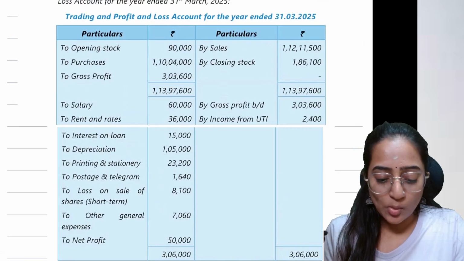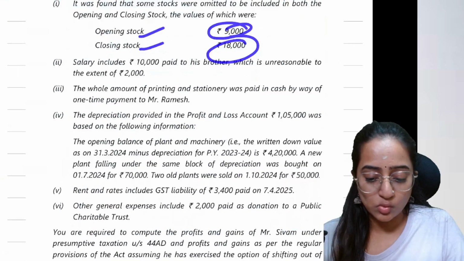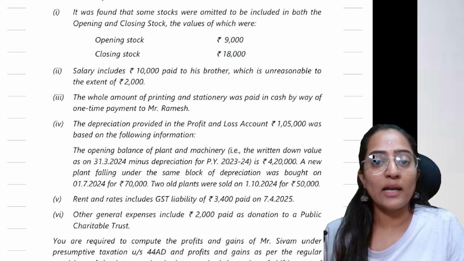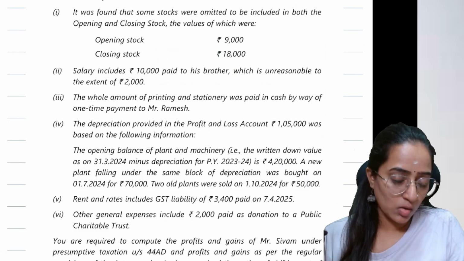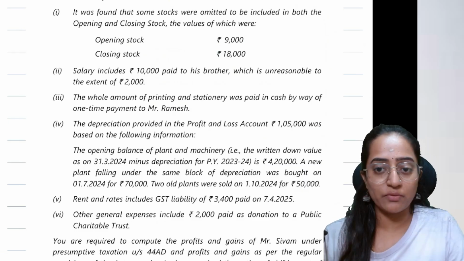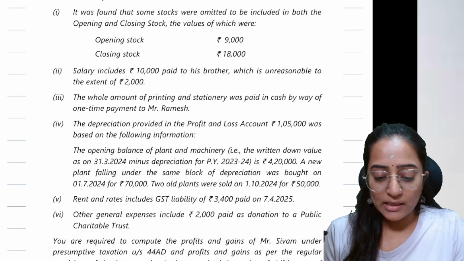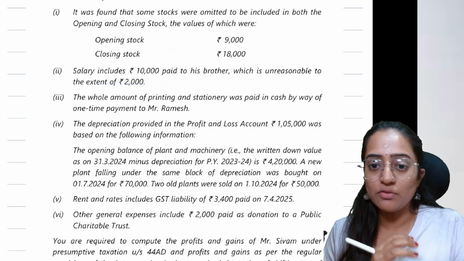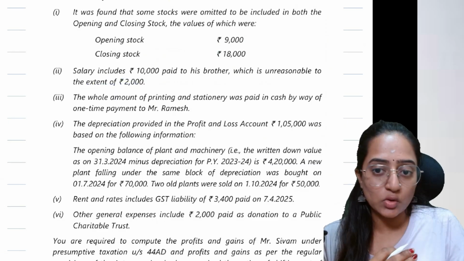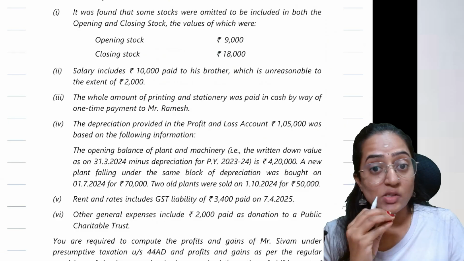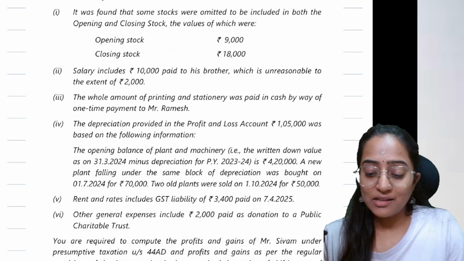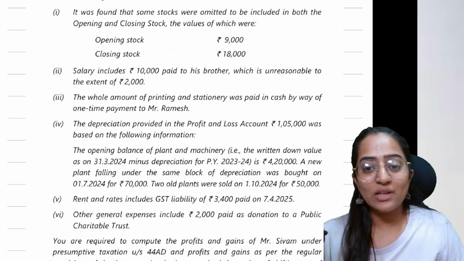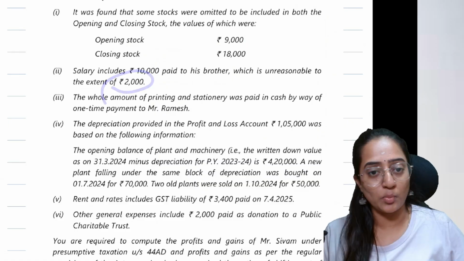It means that in the opening stock and closing stock provided here, these two pieces of information have not been included. So we have to increase the opening stock and the closing stock and see the corresponding effect on profits. Salary includes 10,000 paid to his brother, which is unreasonable to the extent of 2,000. If you remember section 40A(2), the payment made to a related party in excess of market value is what we disallow. We are going to disallow only that excess amount, that is 2,000 rupees.